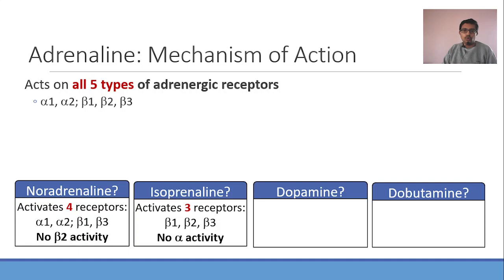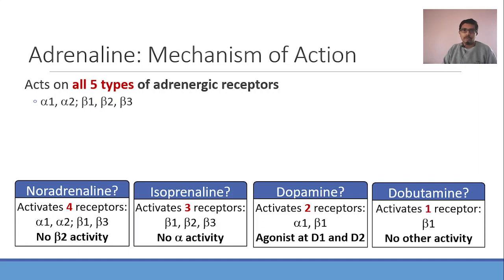Dopamine activates 2 adrenergic receptors, alpha 1 and beta 1. It also activates dopaminergic receptors because it is dopamine, right? It has to activate dopaminergic receptors. Apart from that, it activates only 2 adrenergic receptors. So going by the sequence, dobutamine should activate only one adrenergic receptor, and that is beta 1. It is a pure beta 1 receptor agonist. It does not have any other action. It does not even have action on dopaminergic receptors. Dobutamine is a congener of dopamine. Despite that, dobutamine does not have any action on dopaminergic receptors. So remember the sequence: adrenaline 5, noradrenaline 4, isoprenaline 3, dopamine 2, dobutamine 1. This is on adrenergic receptors.